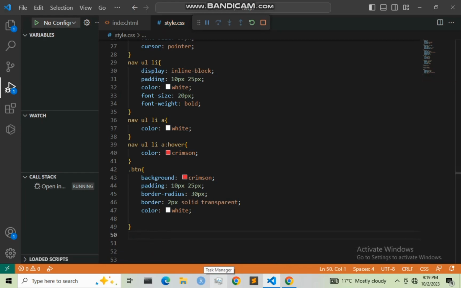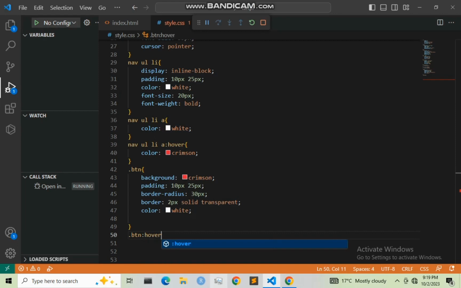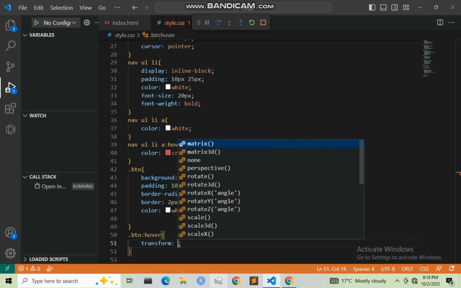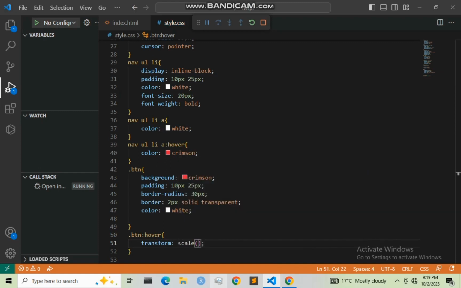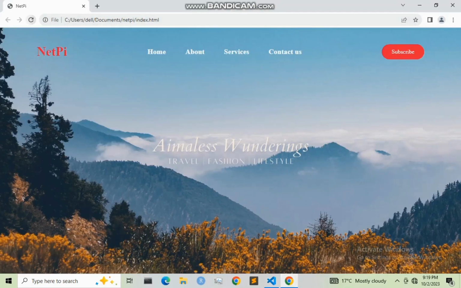Whenever we hover over a button, that is .btn, I'm going to transform it with a scale of 1.2, with a transition of 0.4 seconds. Let me save this and then refresh. Let me hover over this one. As you can see, we are transforming it with a scale of 1.2.